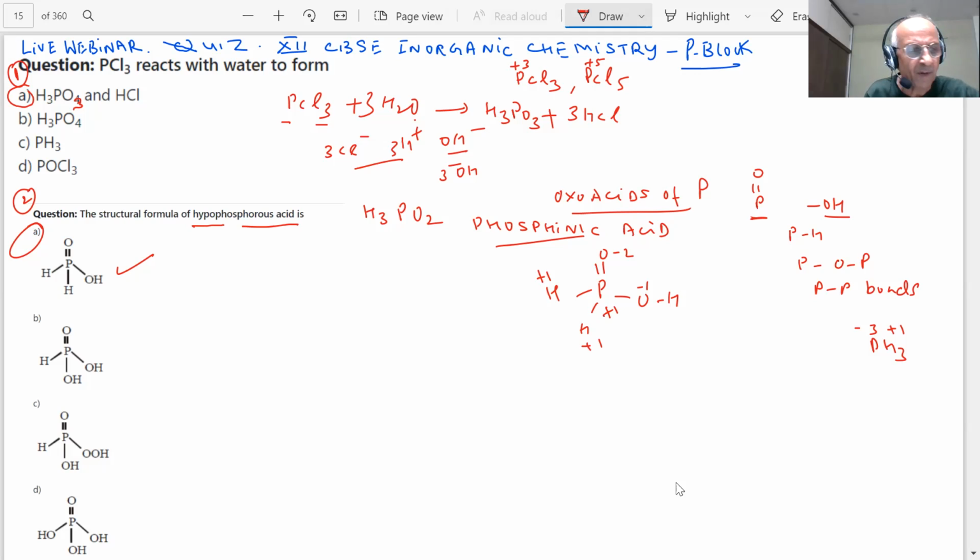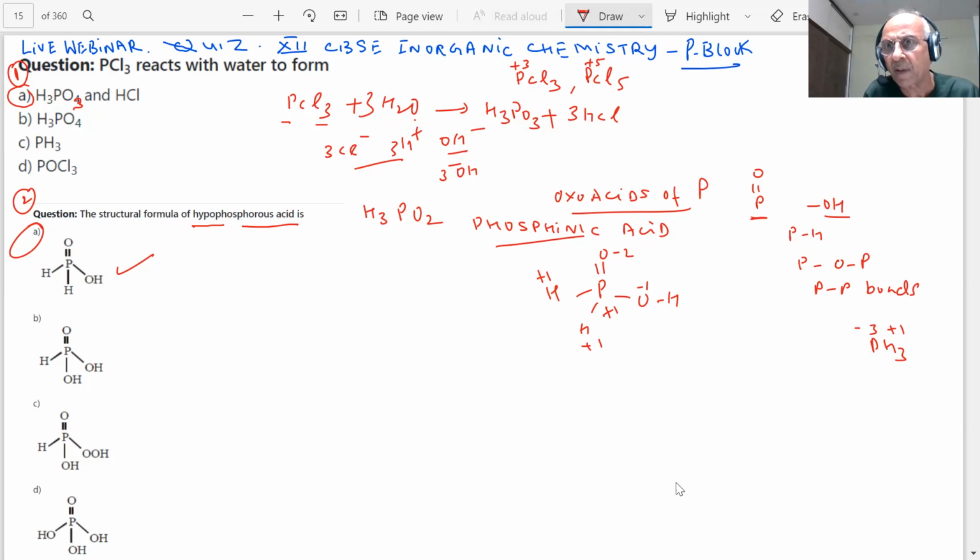So how do we calculate the oxidation number of phosphorus in H3PO2? This question has also been asked. Hydrogen is given +1, then the double bonded oxygen is -2, and the single bonded oxygen is -1 on the other side. So the total negative charge is -3, so phosphorus should be +1.